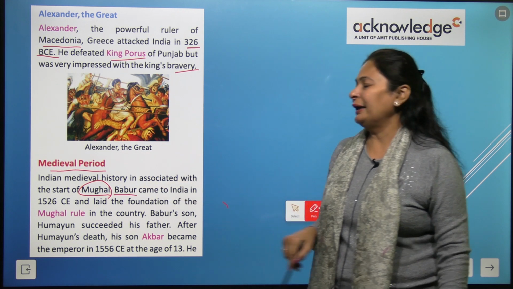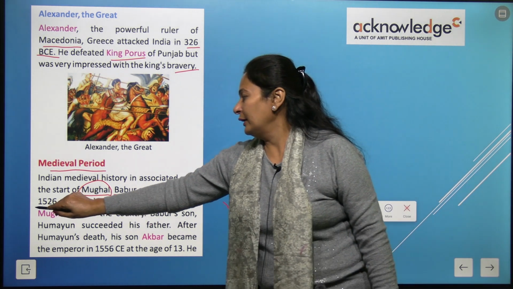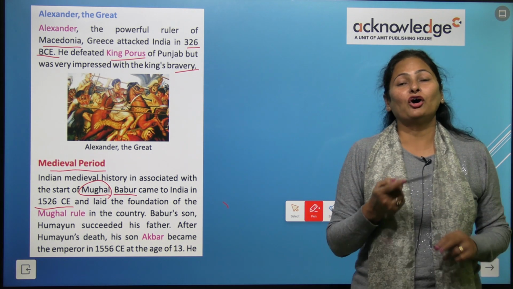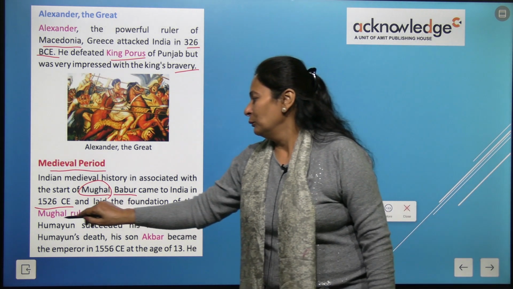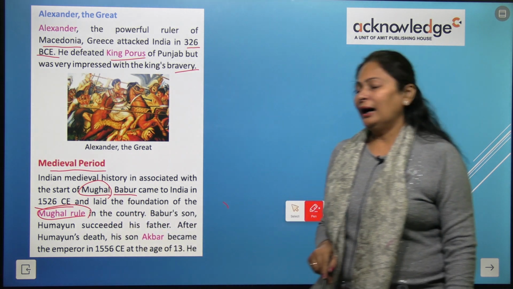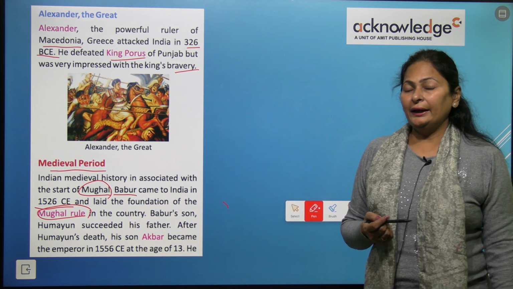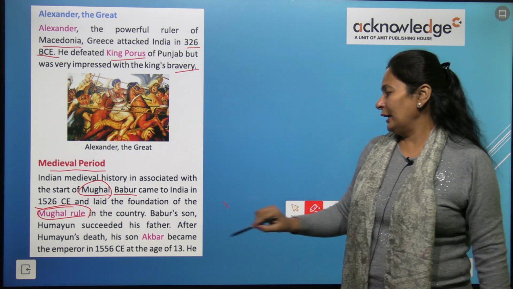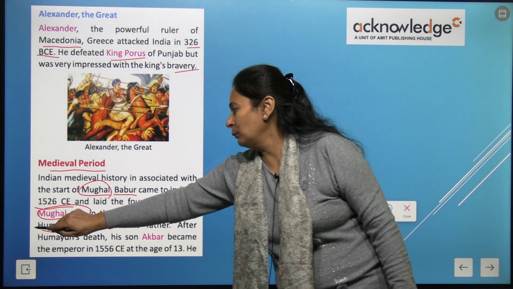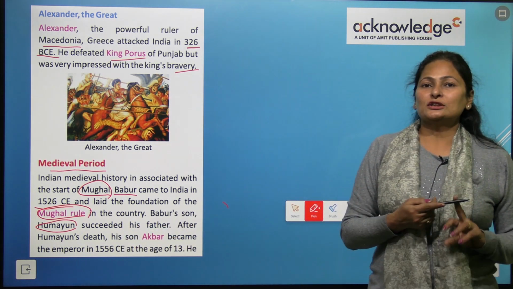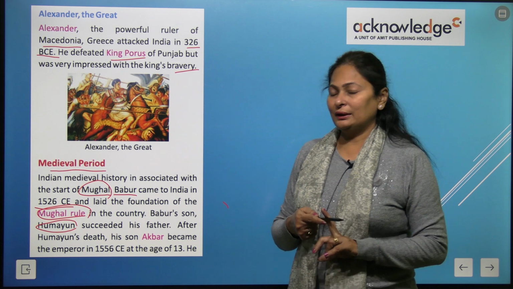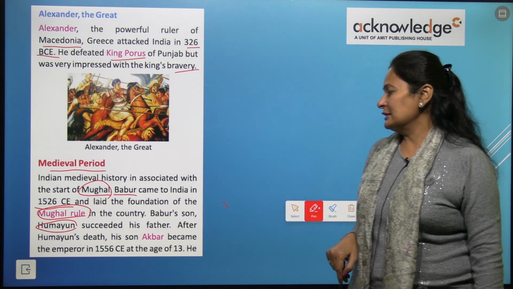Babur came to India in 1526 CE and laid the foundation of Mughal rule in our country, in India. Then Babur's son, Humayun, took charge and became the king and succeeded his father.